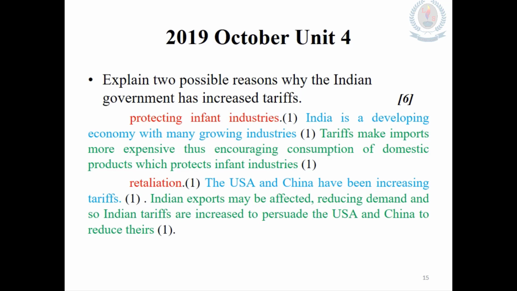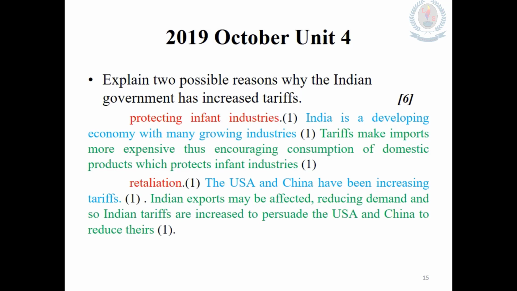Next one is retaliation. The USA and China have been increasing tariffs. Why? When the USA and China increase their tariffs, the Indian exports become more expensive in the USA and Chinese markets. So that is not favorable for Indian exports. Therefore, they have taken action against that. What they have done was increase the Indian tariffs, that means Indian tariffs on USA and Chinese products.